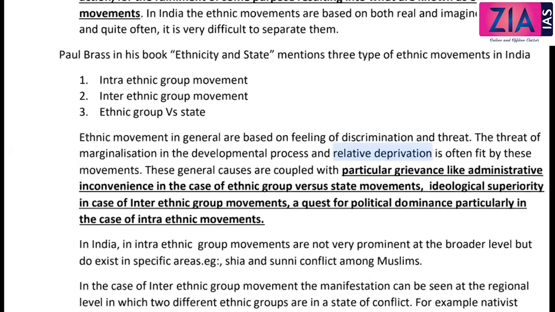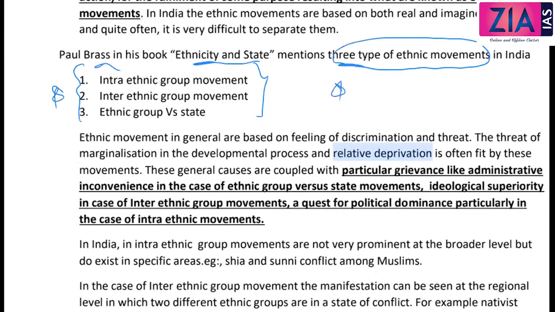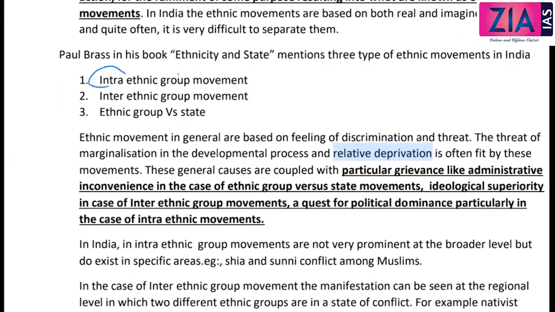Paul Brass, this is something which you have to write in your answer. You cannot afford to miss this. There are actually 3 different types of ethnic movement. Paul Brass, in his book Ethnicity and State, mentioned 3 types of ethnic movement. This is what you need to explain in your answer in detail. Intra-ethnic movement. Intra means within a group, right? Inter means between groups, like inter-college festivals.